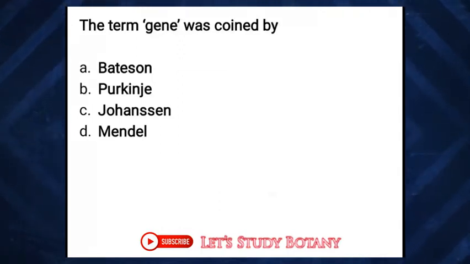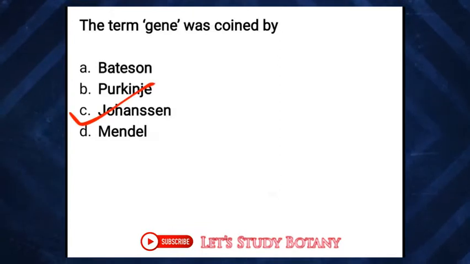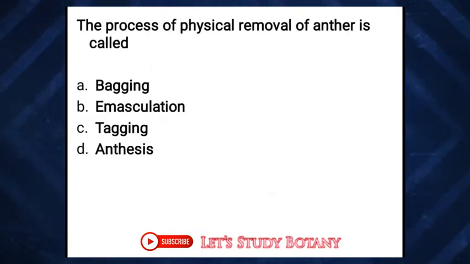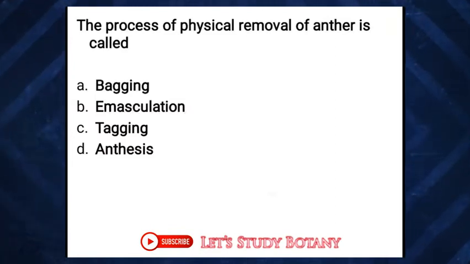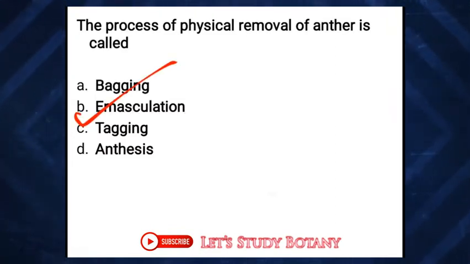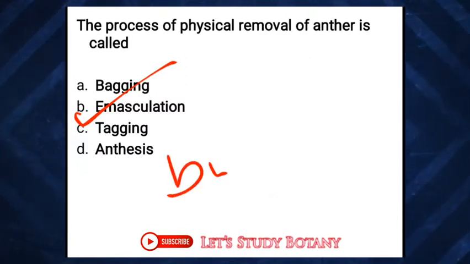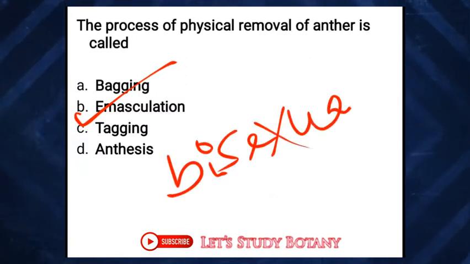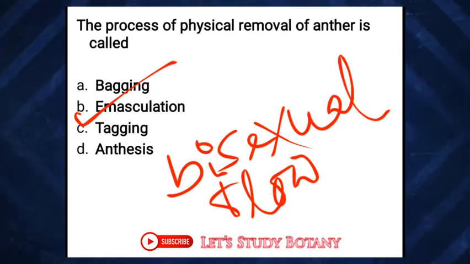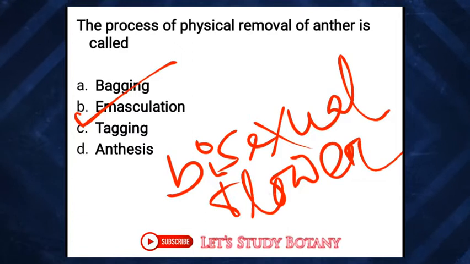The next question. The term gene was coined by, options are Batson, Purkinje, Johansen, Mendel. The correct answer is Johansen. Next, the process of physical removal of anther is called, options are bagging, emasculation, tagging, anthesis. The correct answer is emasculation. Basically, it is done without affecting the female reproductive part, and emasculation is done in bisexual flowers to obtain the desired varieties of the plant.